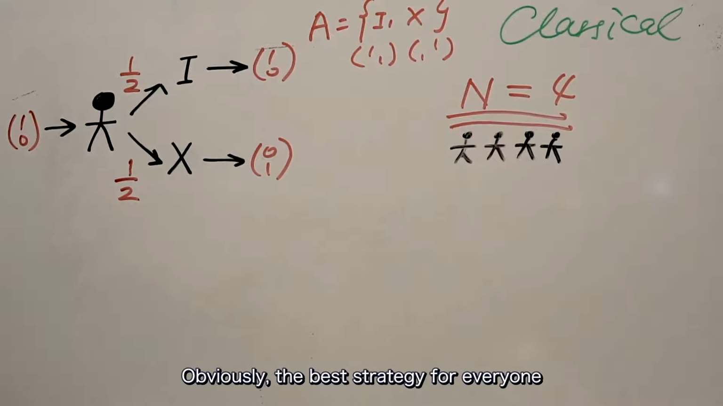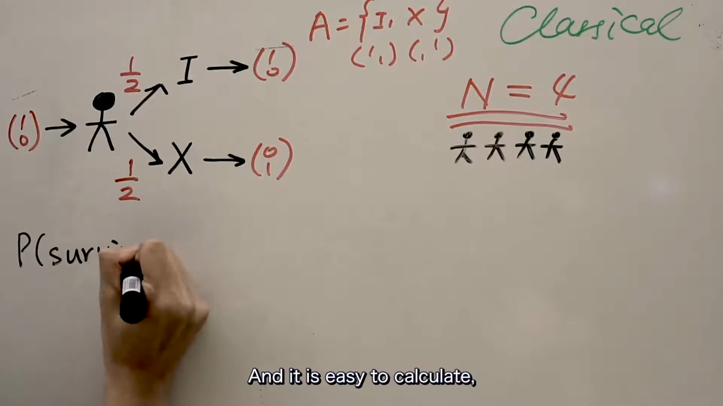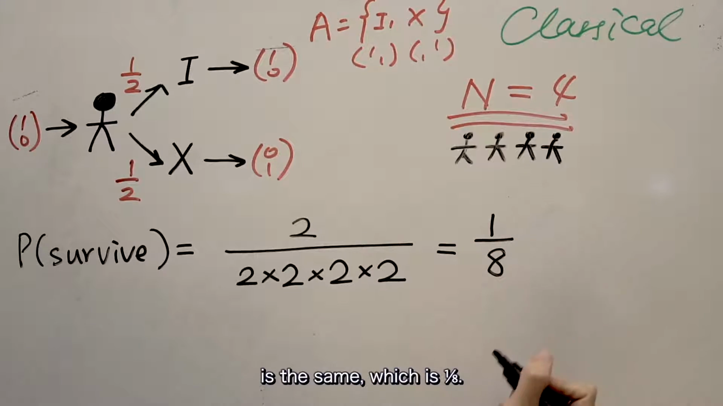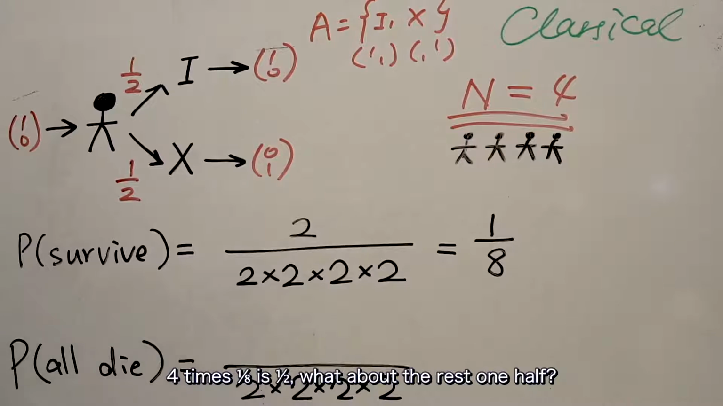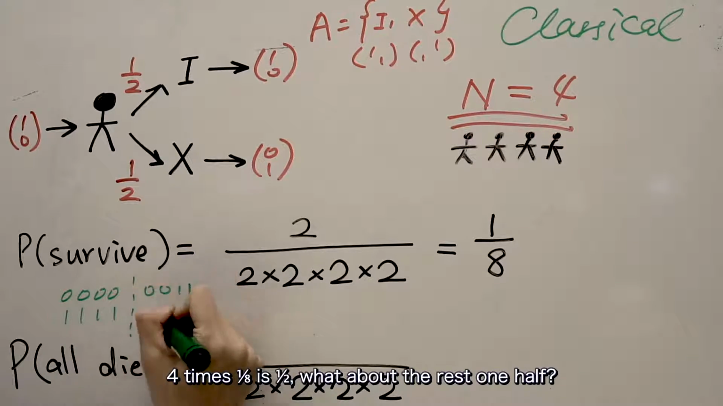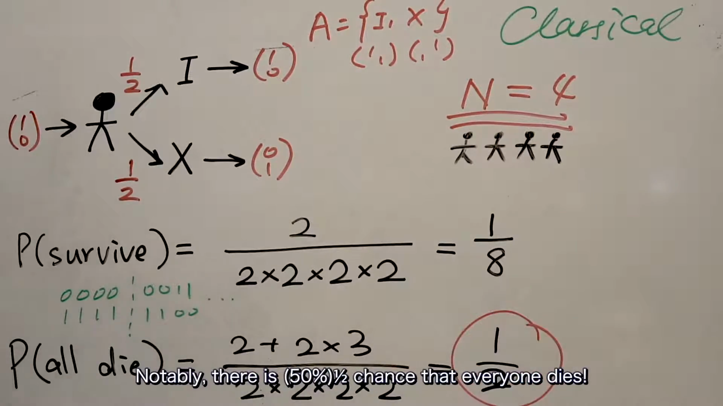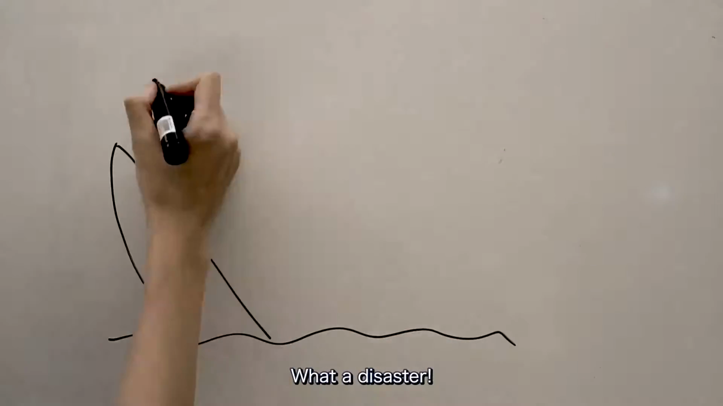Obviously, the best strategy for everyone is to randomly choose between I and X. And it is easy to calculate that the probability to survive for everybody is the same, which is 1/8. 4 times 1/8 is 1/2, what about the rest half? Notably, there is a 50% chance that everyone dies. What a disaster!